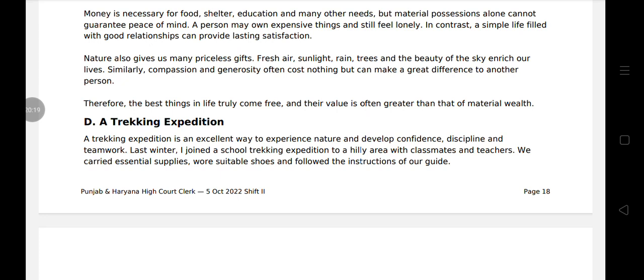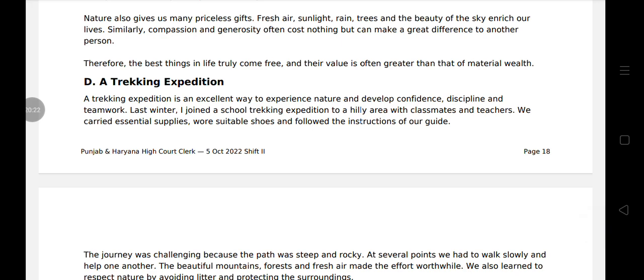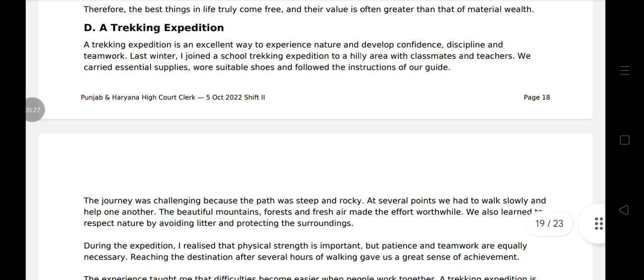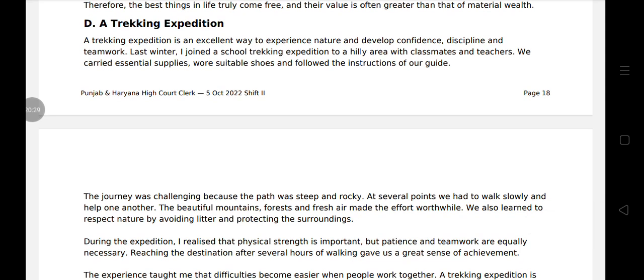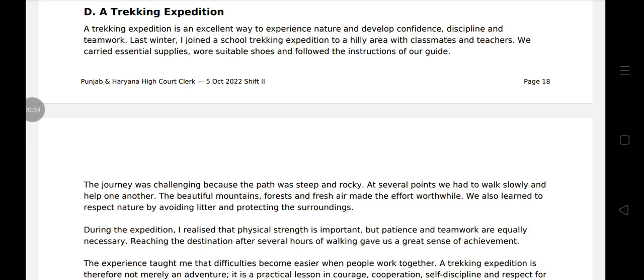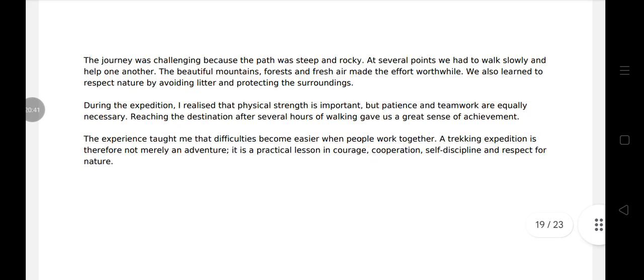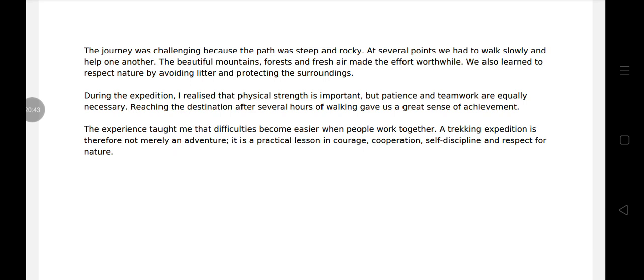Essay 4, a trekking expedition. A trekking expedition is an excellent way to experience nature and develop confidence, discipline, and teamwork. Last winter, I joined a trekking expedition to a hilly area with classmates and teachers. We carried essential supplies, wore stable shoes, and followed the instruction of our guide. The journey was challenging because the path was steep and rocky. At several points, we had to walk slowly and help one another. The beautiful mountains, forests, and fresh air made the effort worthwhile.